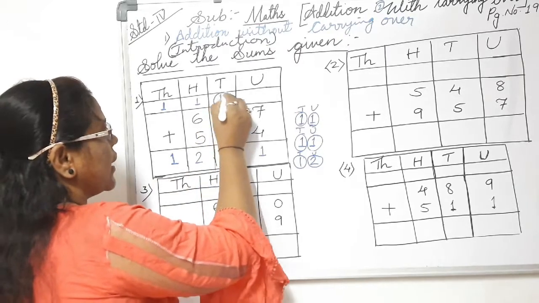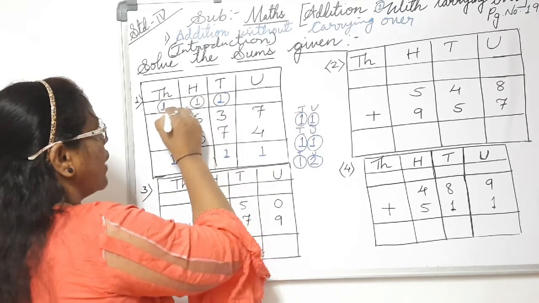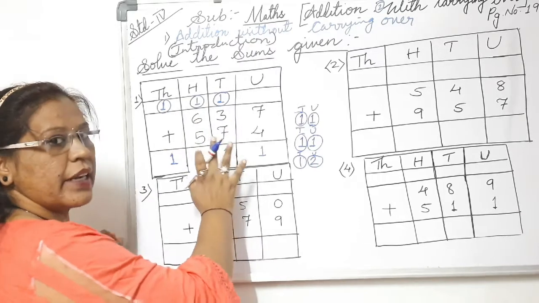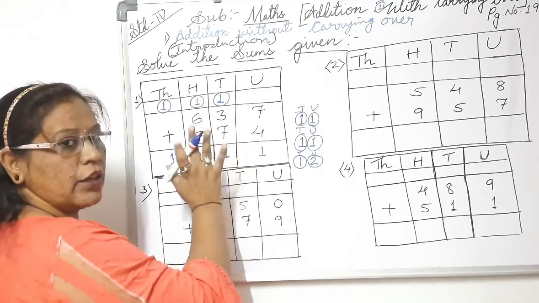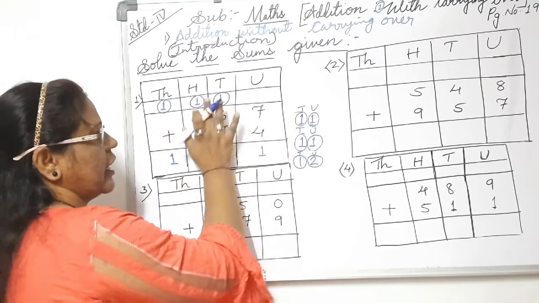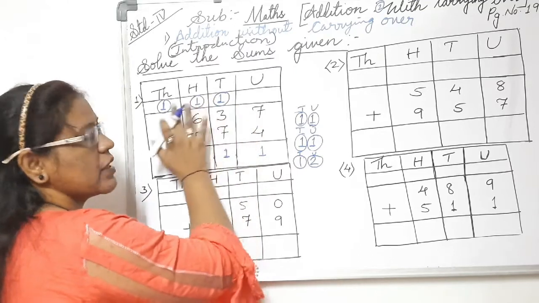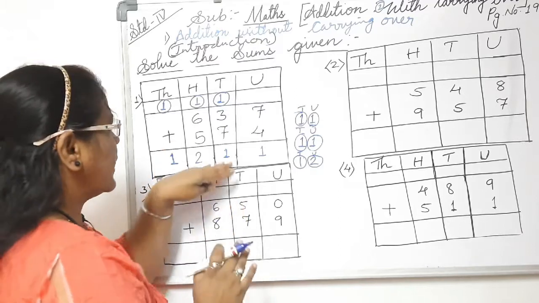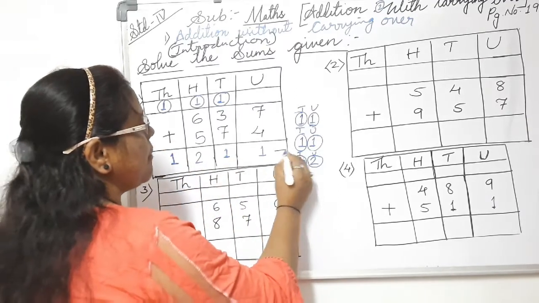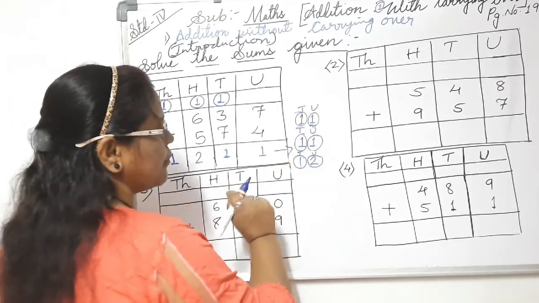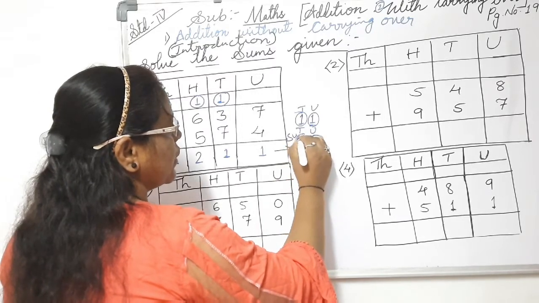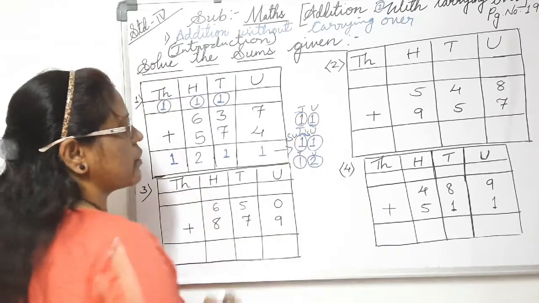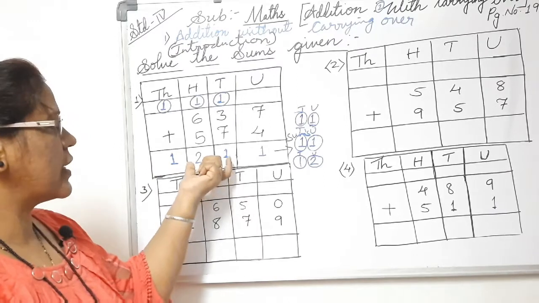This carrying over is very important. You have to add this to the remaining numbers which are given to you to add. Don't forget. Many times students forget to add this carrying over number. So the addition, the sum. This is the sum. What is this? Sum. I told you in my last videos also, the total is called the sum.